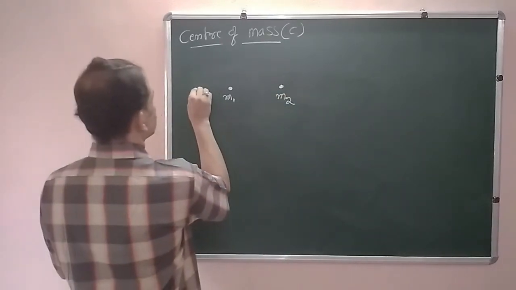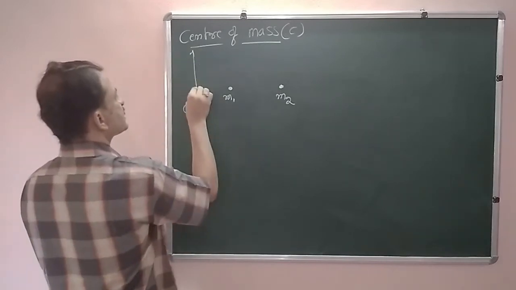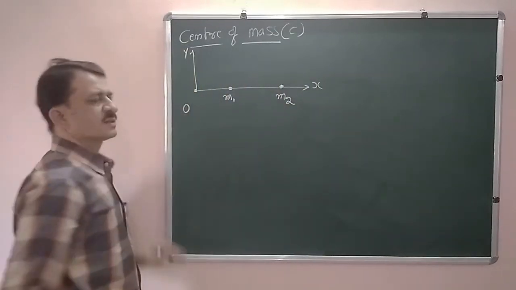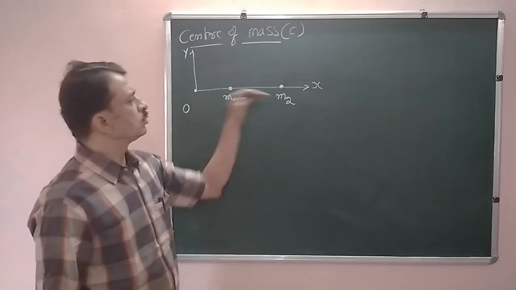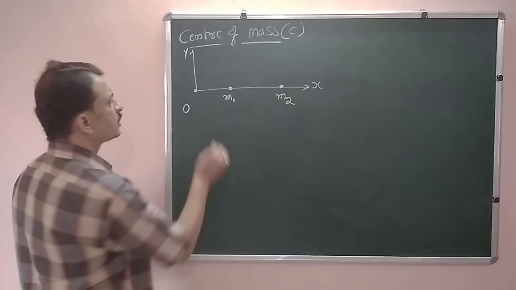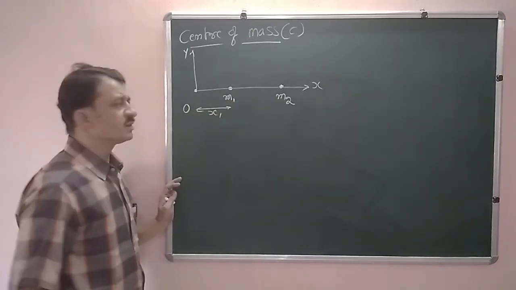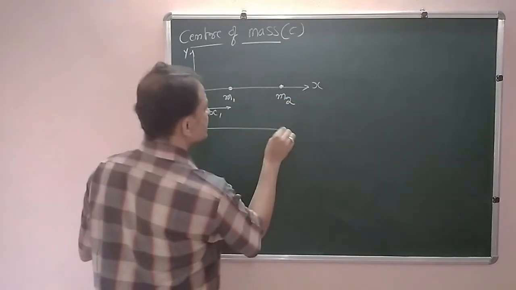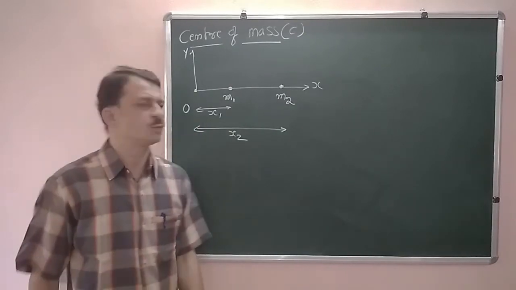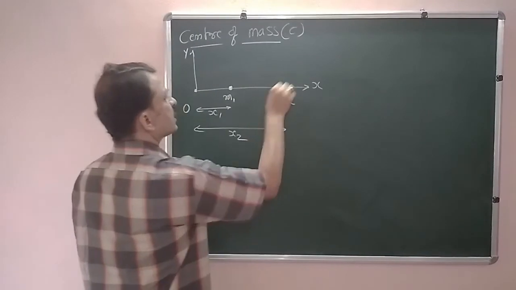Let me take some origin here, O. Now if I consider a coordinate axis, this is the x-axis and this is the y-axis. I am taking those two point masses along the x-axis, in one direction only. This m1 is at a distance x1 from the origin, and m2 is at a distance x2 from the origin. These are the positions x1 and x2 of those two particles. Here is the first particle and here is the second particle.